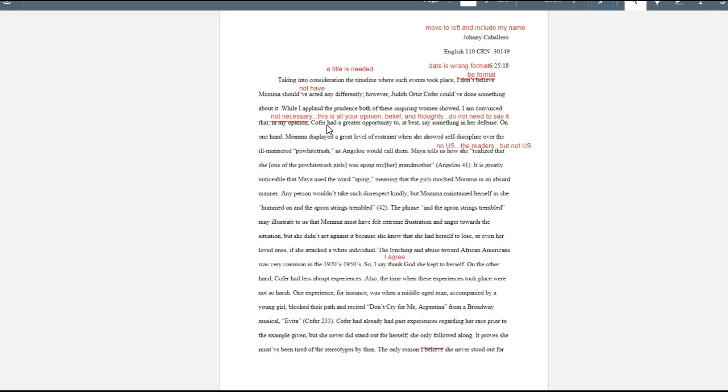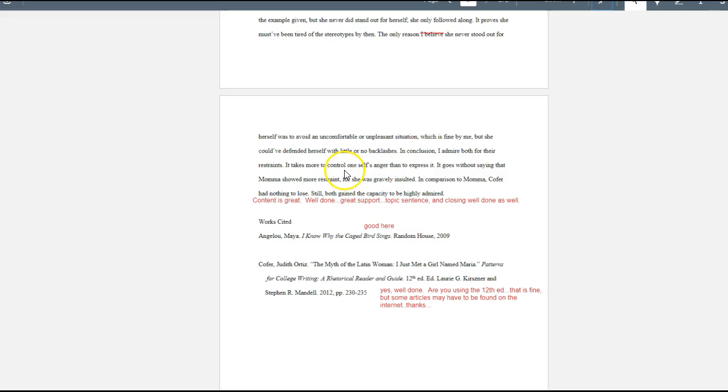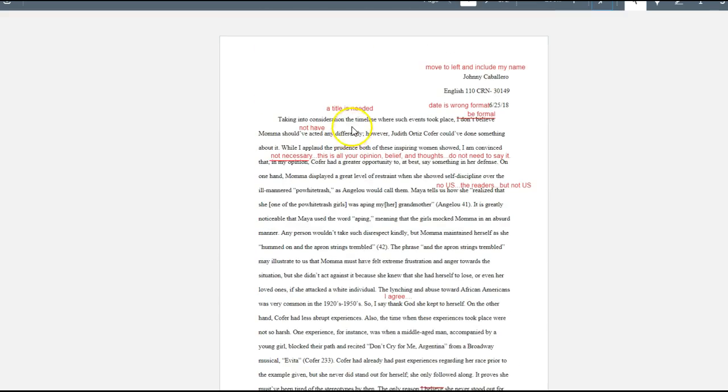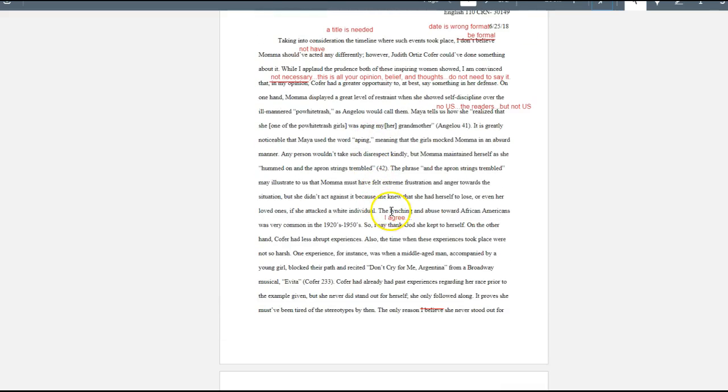This does not mean that you cannot use I. You can use I agree, you can use when I was younger I went to, but you don't need to use I for I believe, I think, or in my opinion. It weakens your paper. Okay, down here he used I believe again. Then here he did really well. He had an excellent topic sentence. The details were great. His MLA was really good.